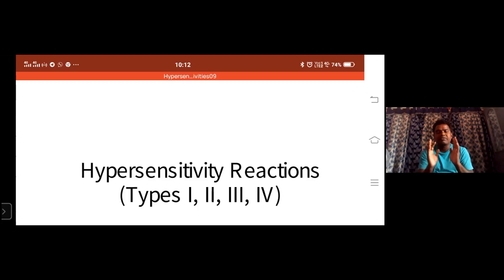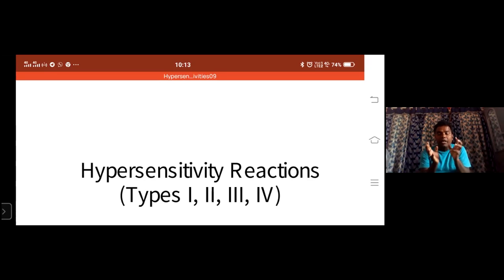Okay, so hypersensitivity reactions are mainly of two types. That is acute reaction, and the second one is chronic, which means delayed reactions. What are acute reactions? When the foreign antigens enter our body the second time and react more within a short period, within 24 hours, or within fractions of minutes or seconds, reactions will be found. That is called acute reactions.